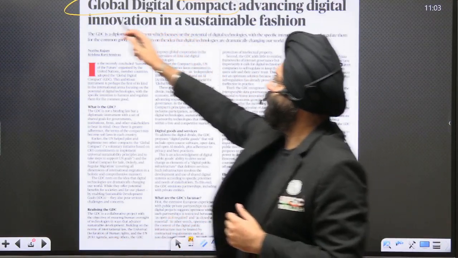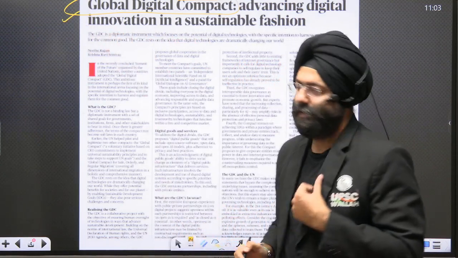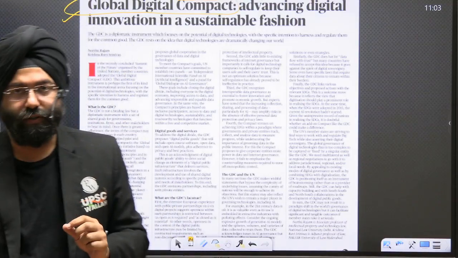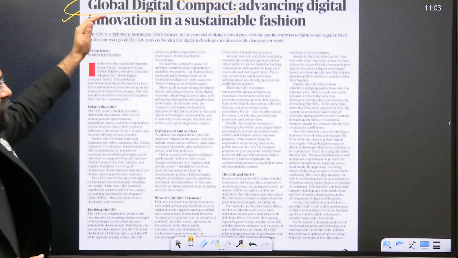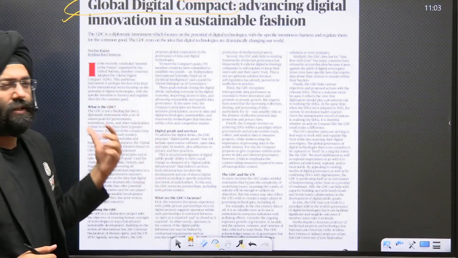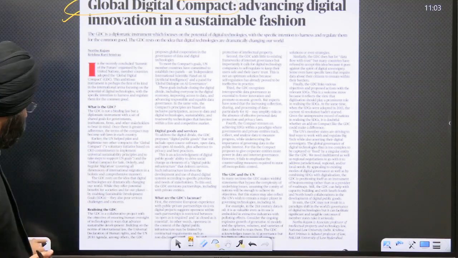First topic is the Global Digital Compact. With respect to prelims as well as mains, this becomes very, very important. What this particular thing is, what are the objectives, what are the principles, what are the dimensions associated with them? Let's have a look.